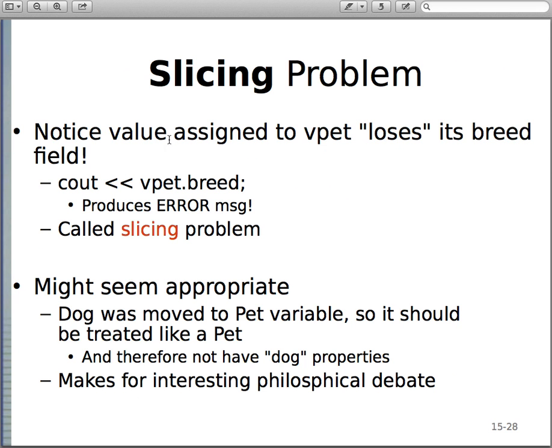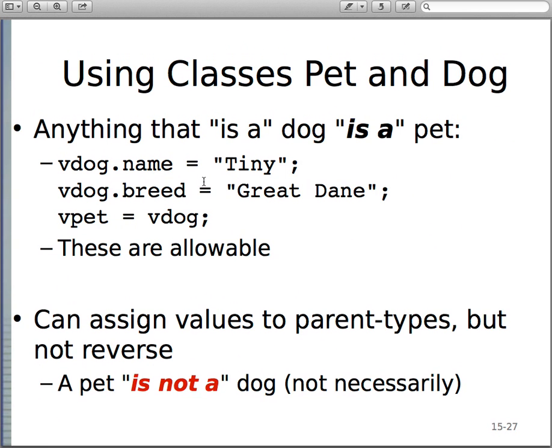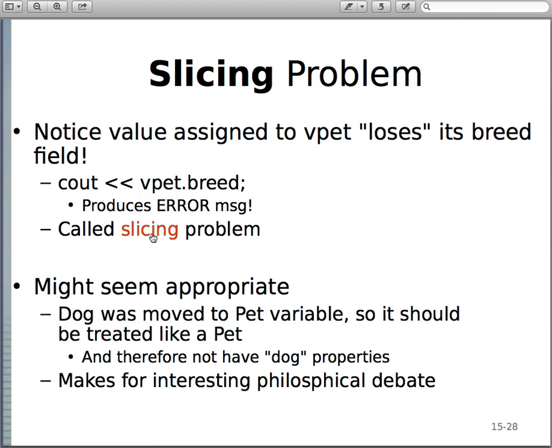Okay, notice the value assigned to vpet loses its breed field. So if you try to do cout vpet.breed, even though vpet was assigned the value of vdog, which should have a name and breed, it turns out there is no breed data member.